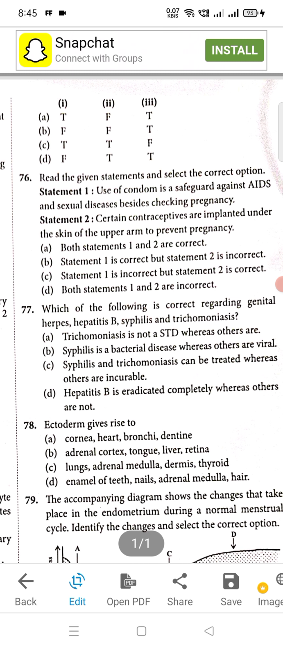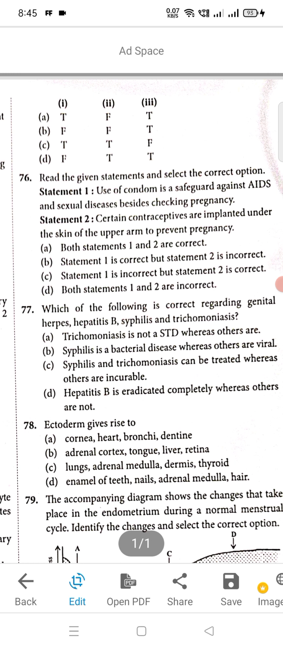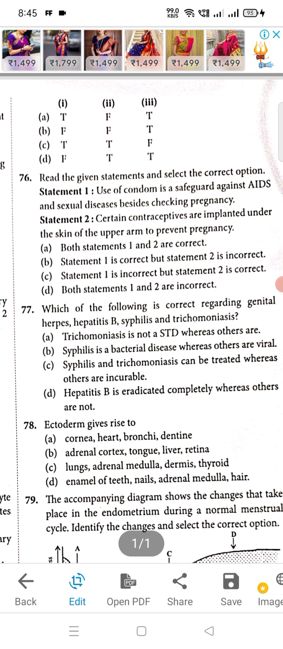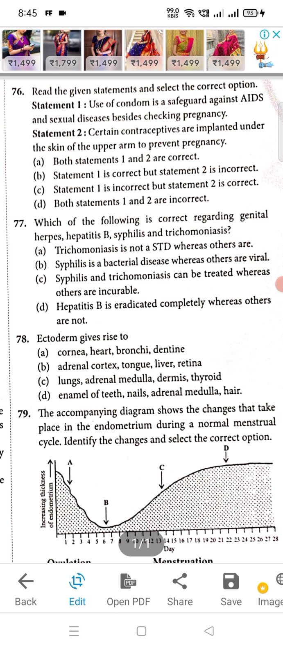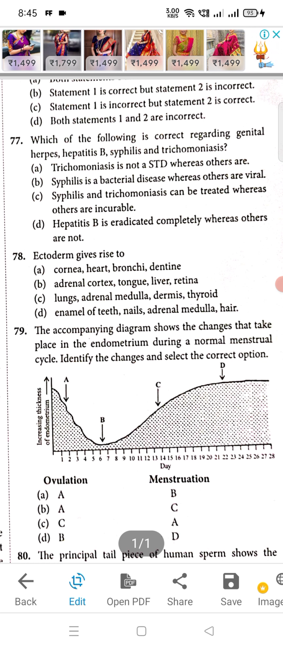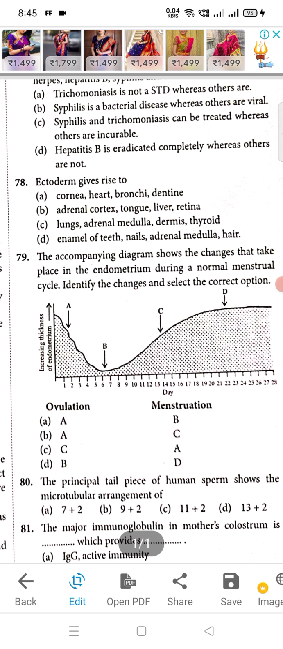Then question number 76, A will be the right answer. Then question number 77, C will be the right answer. Then question number 78, D will be the right option. Ectoderm gives rise to the enamel of teeth, nails, adrenal medulla and hair. Then 79, C will be the right option.